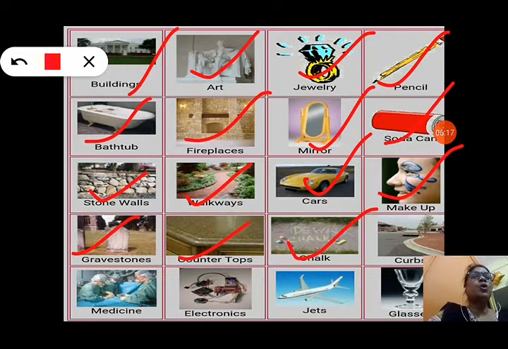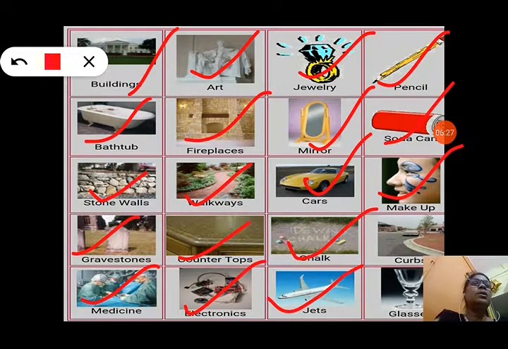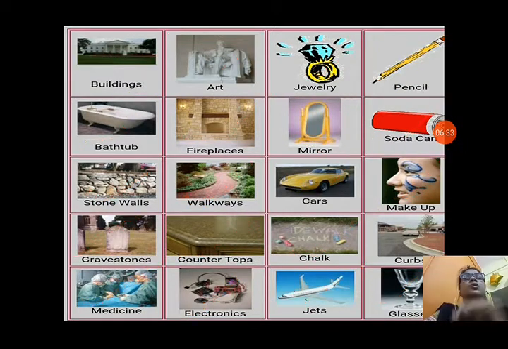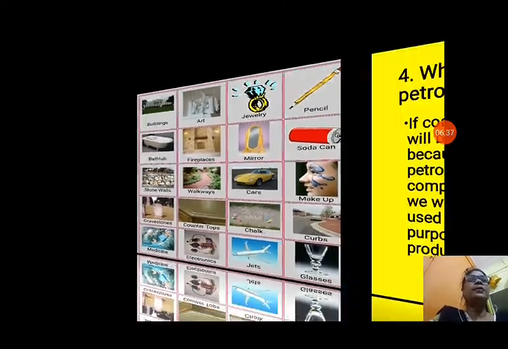Blackboard is also made up of rock, that is slate. And you can see here medicines also coming from petroleum refining. Electronics also use many different types of metals. Jets are also made up of metal. Glassware is also made up of rocks only. Rocks and minerals we are getting from rocks only. So these are the different uses of rocks in our everyday life.